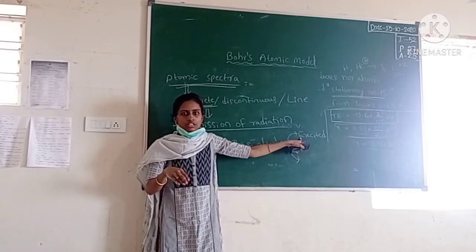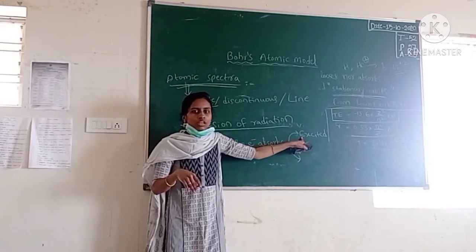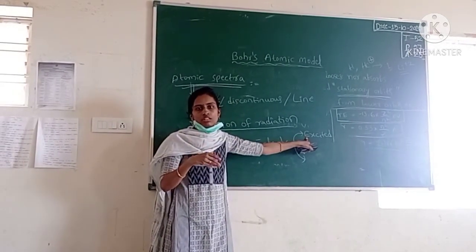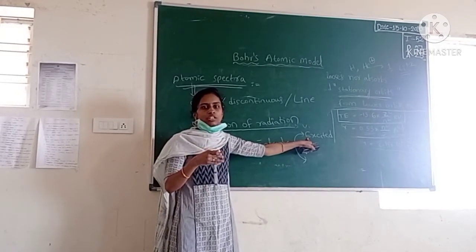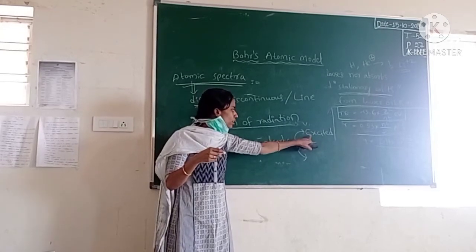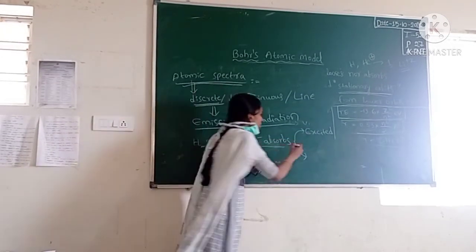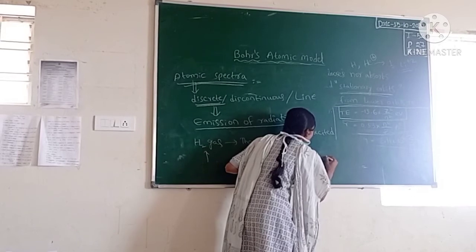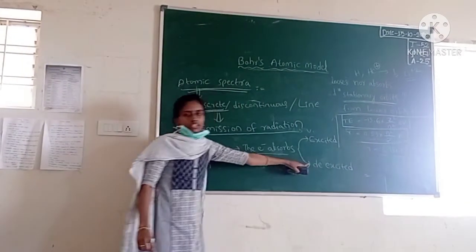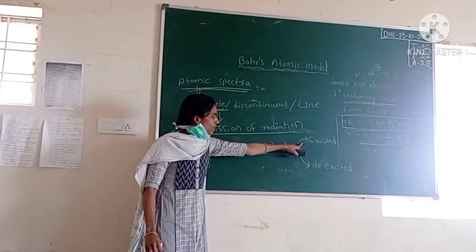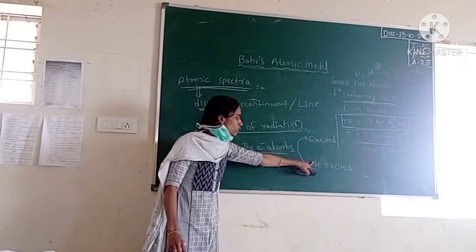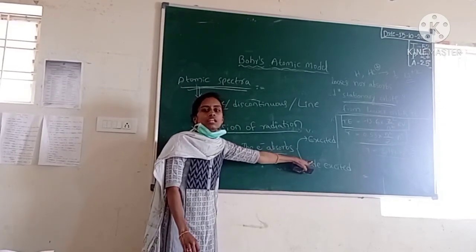because any system wants to gain lower energy, wants to decrease its energy. That is the rule. High energy is unstable, low energy is stable. Any system wants to lose energy. So after excitation it will come back to the ground level. This is called de-excitation. Excited means it absorbs energy, and de-excited means it emits energy.